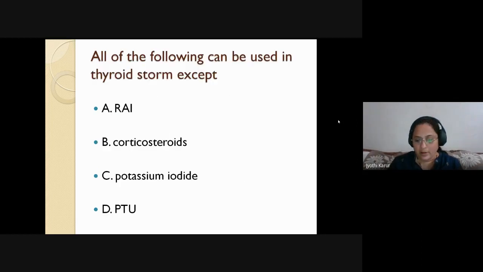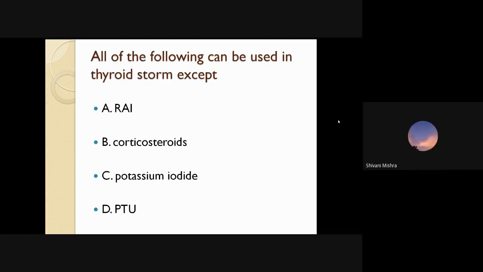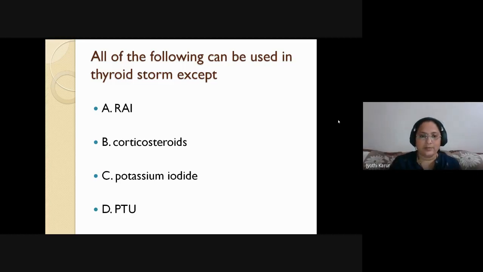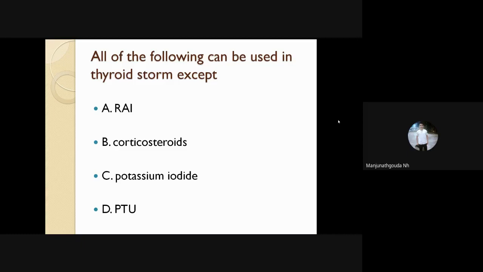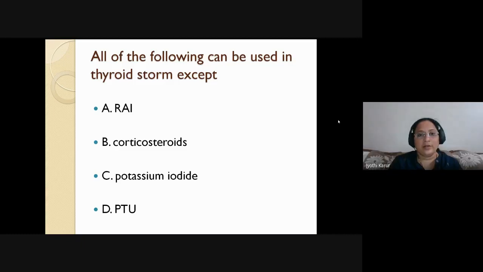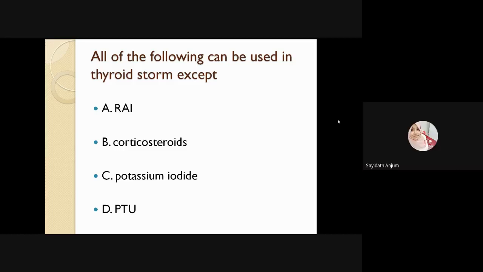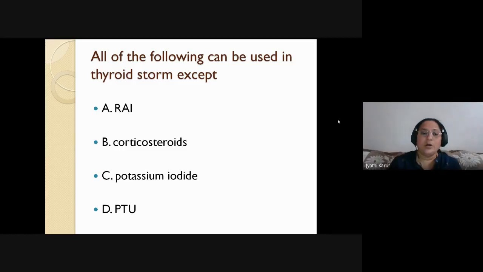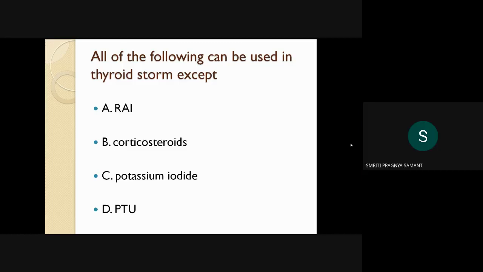Now coming to our favorite part, that is MCQ. All of the following can be used in thyroid storm except: A, radioactive iodine; corticosteroids; potassium iodide; propylthiouracil. Option A. Why? See, the name itself suggests storm, it is an emergency. So you have to use corticosteroids, potassium iodide, and also propylthiouracil. All these are used, and radioactive iodine is used in thyroid.